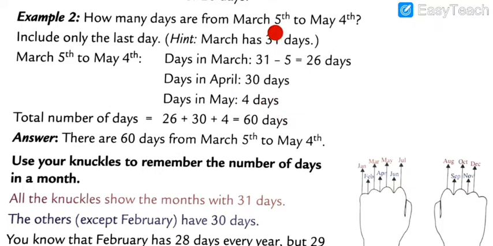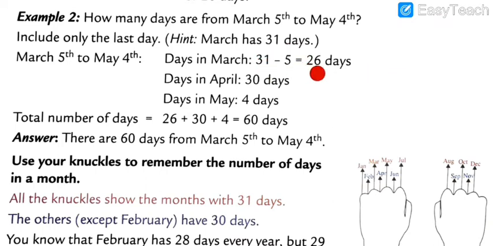And my dear students, 5th March to 31st March is equal to how many days? Not 13, my dear students. It's 26. 5th March to 31st March is 26 days.